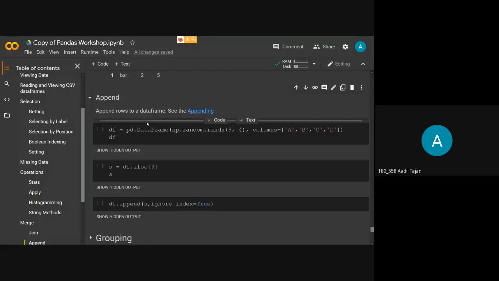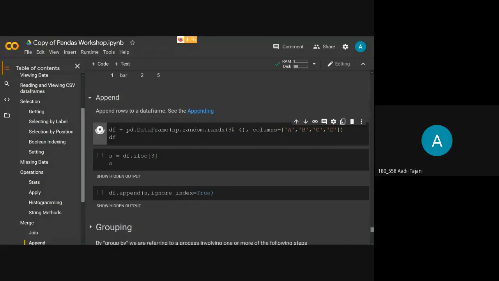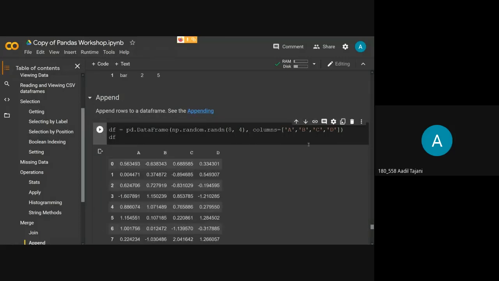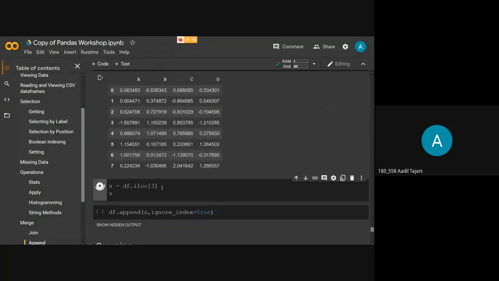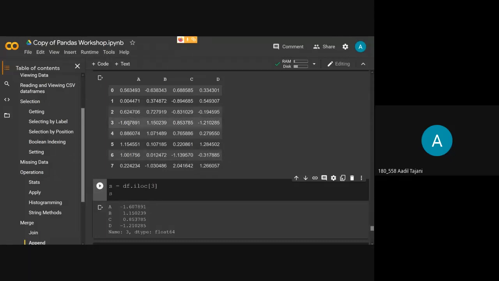Now appending. Okay. Suppose I have a data frame and I am getting new different values, and I have to append those values to the data frame. So I'll first create a data frame which is an 8 by 4 matrix, and I will assign the column names as A, B, C, D. Okay. Now I will just take a series from this data frame only, from the value 3.